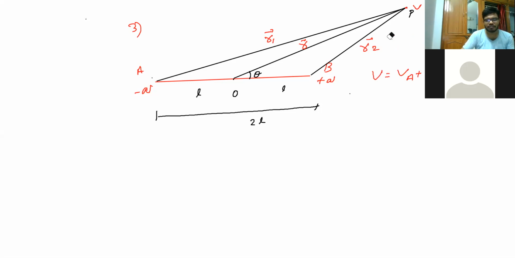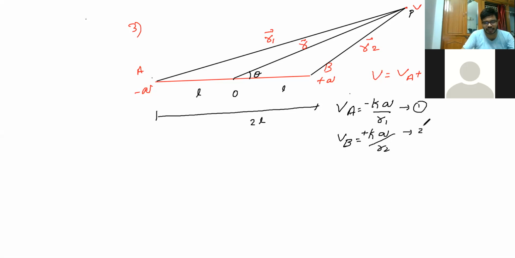Now, first of all, we'll try to find VA. VA is equal to K times the charge, which is minus Q, so it is K minus Q by the distance. The distance from point A to point P is nothing but R1. I'll take this as the first equation. Now, the second one, VB, is equal to KQ by R2. So it is positive. I'll take this as the second equation.